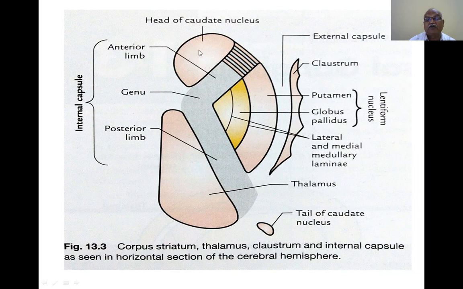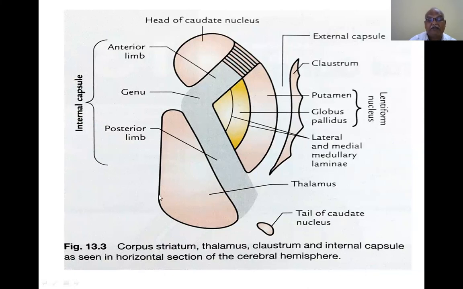This is the head of the caudate nucleus. It is separated from the lentiform nucleus by means of fibers, the internal capsule, called the anterior limb, the genu, and the posterior limb of the internal capsule. Now this one is called the claustrum, a saucer-shaped mass. In between the claustrum and the putamen, there is the external capsule.